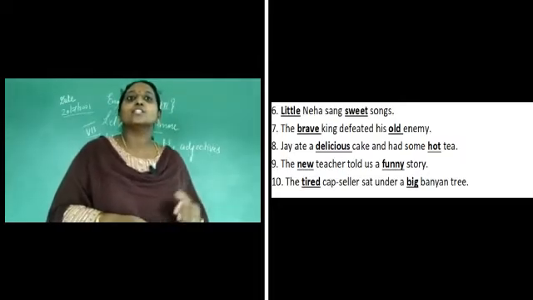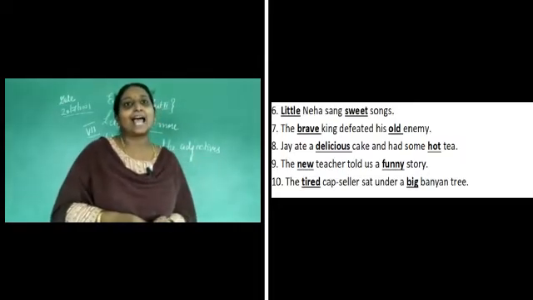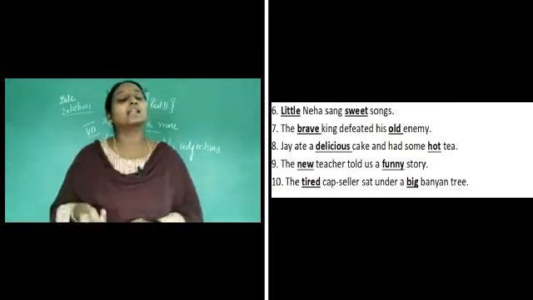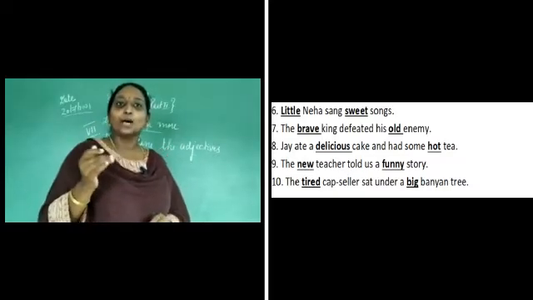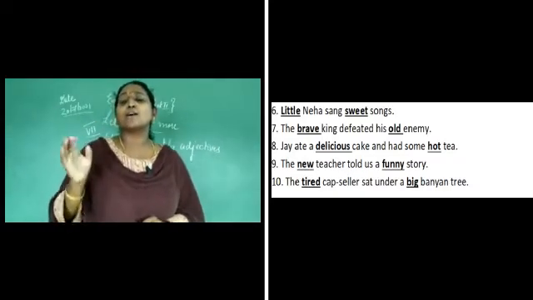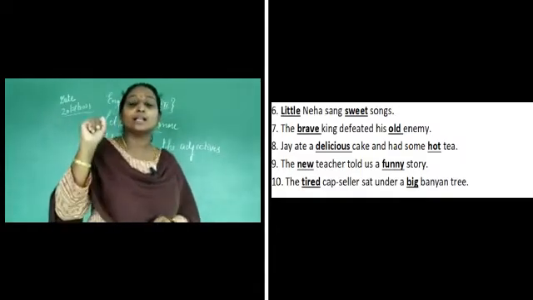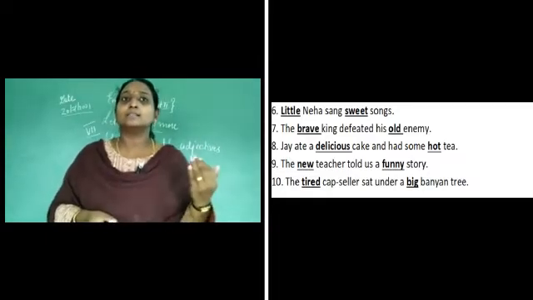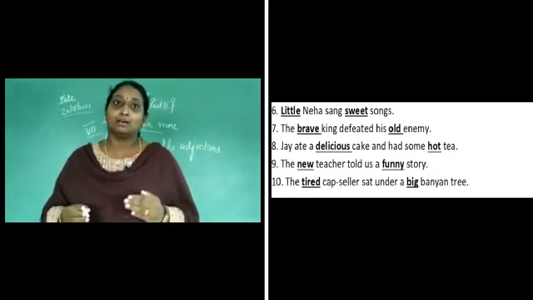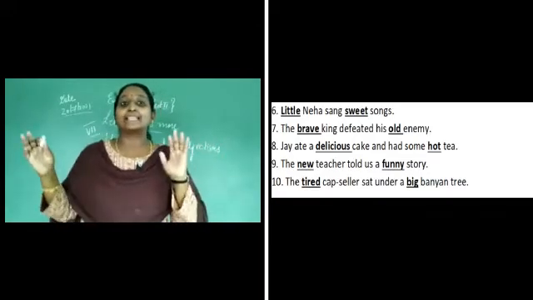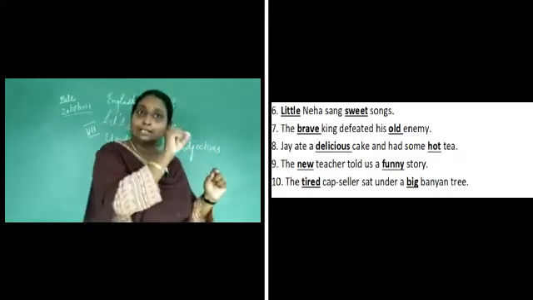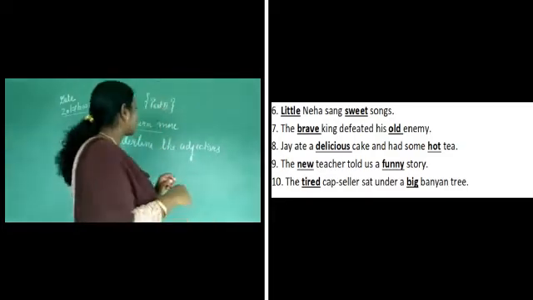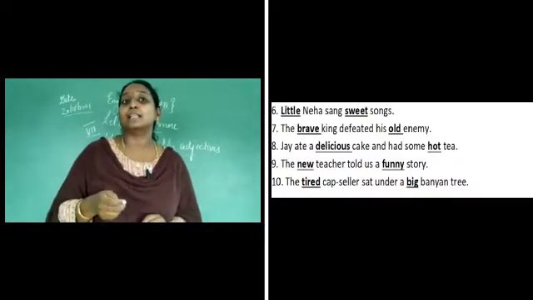The eighth one, Jay ate a delicious cake and had some hot tea. So underline the word delicious and underline the word hot. The ninth one, the new teacher told us a funny story. So again here children, underline the word new and underline the word funny. And the 10th one, the tired cap seller sat under a big banyan tree. So you have to underline the word tired and the word big. So hope students you have understood all the 10 sentences that you have to underline as adjectives.